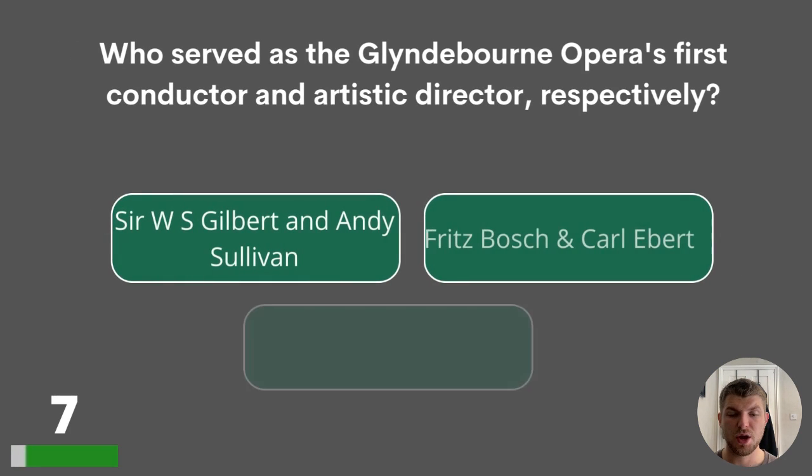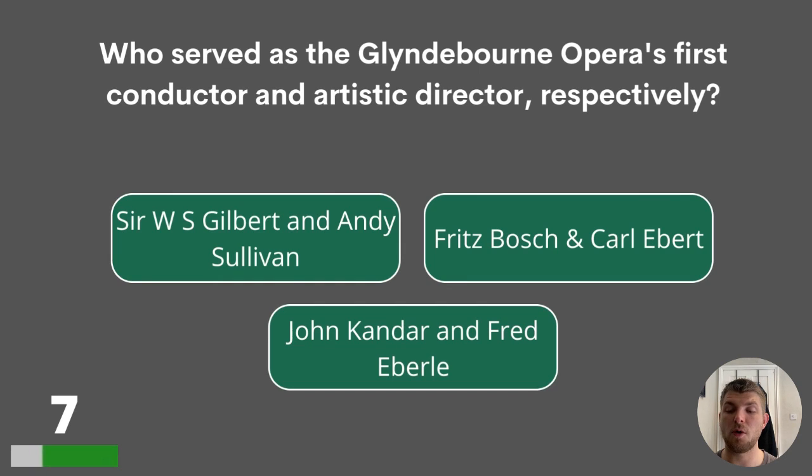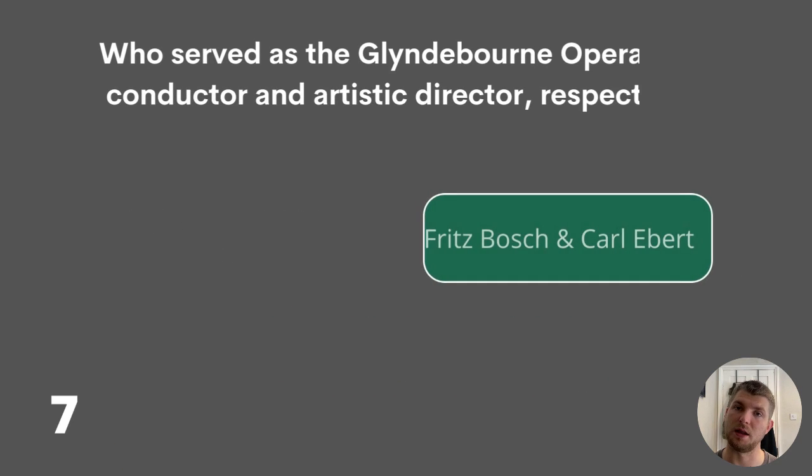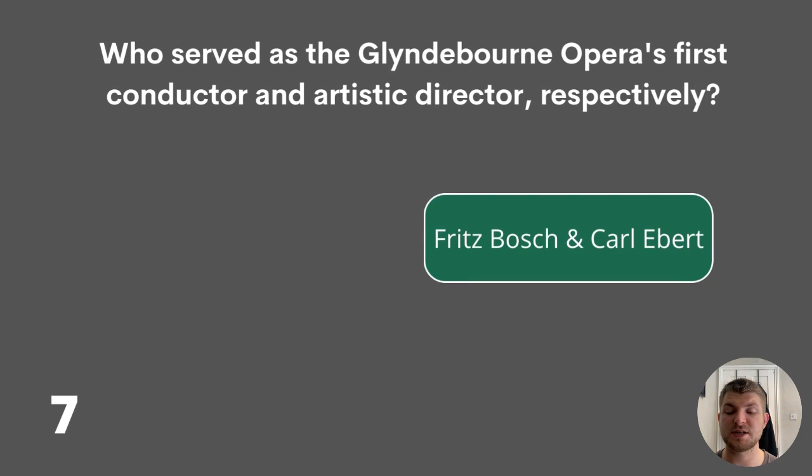Question 7. Who served as the Glyndebourne Opera's first conductor and artistic director, respectively? Sir W.S. Gilbert and Arthur Sullivan, Fritz Busch and Carl Ebert, or John Kander and Fred Ebb? And the answer is Fritz Busch and Carl Ebert.